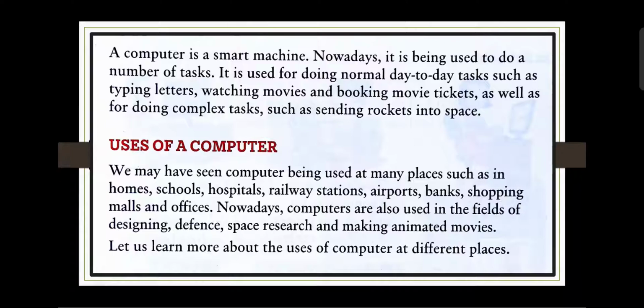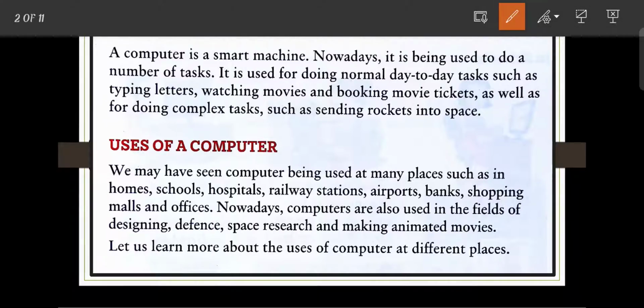So first, a computer is a smart machine. As all of you know, a computer is a smart machine and it is being used to do a number of tasks. It is used for doing normal day-to-day tasks such as typing letters, watching movies and booking movie tickets, as well as doing complex tasks such as sending rockets into space. So there are lots of uses of a computer. Basically we use the computer for doing normal day-to-day tasks. So now let's discuss the uses of a computer.